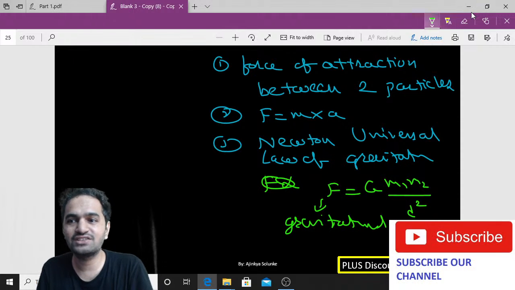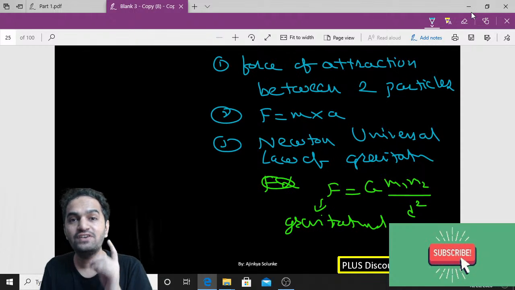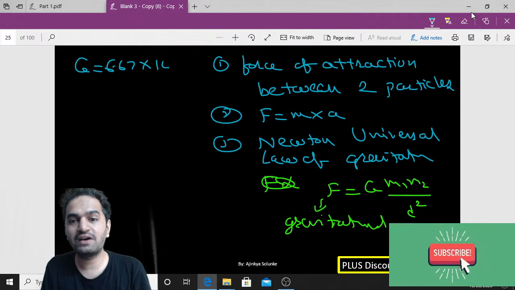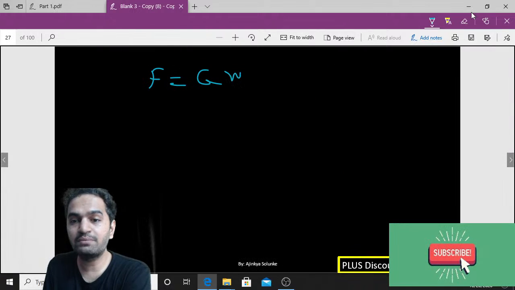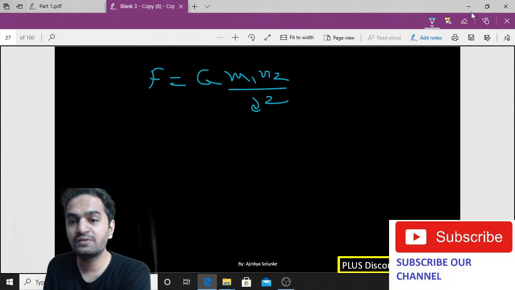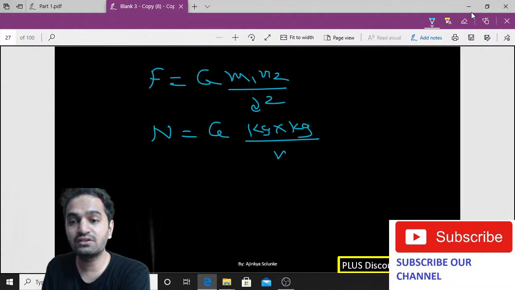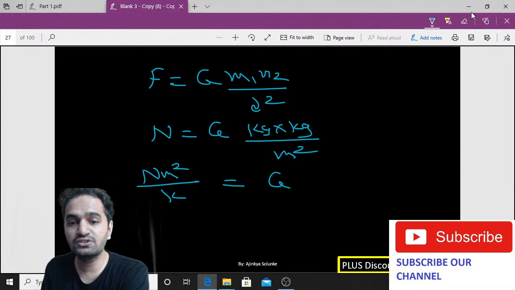And is there something else? Yes, there is. We also know the value of G. The value of G is 6.67 into 10 to the power minus 11, and we know the unit also. How did we derive the unit? Let us revise it. Force is equal to capital G m1 m2 divided by d square. So you put the unit of F, which is Newton, then capital G, m1 m2 unit is kg into kg, divided by meter square. Shift everything to the other side, so the unit of G would be Newton meter square per kg square.